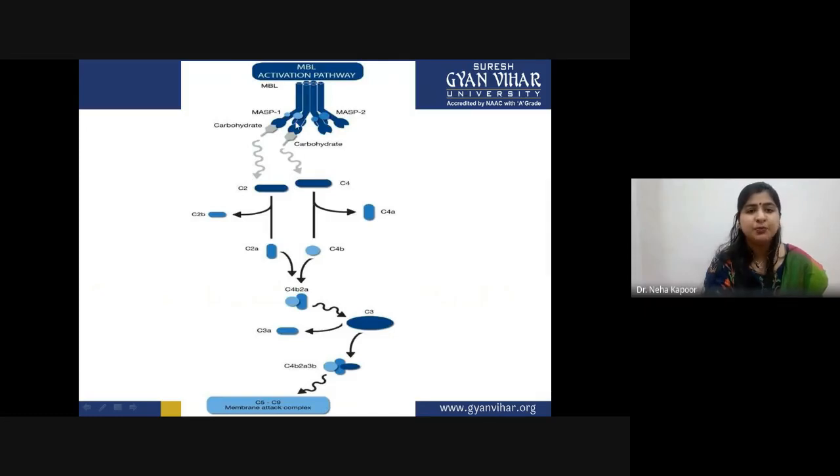MBL and MASP1 bind the carbohydrate moieties, that means mannose residues. They cleave C2 and C4, forming the C3 convertase. It cleaves C3 into two parts, and you get the C5 convertase. After that, you get a membrane attack complex that comprises C5 to C9 proteins: C5b, C6, 7, 8, 9. These are the proteins involved in the formation of the membrane attack complex.